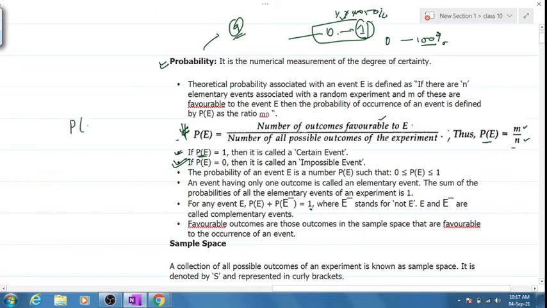Remember one thing, if I say that the probability of A is 1 by 2, supposing A is the event of coming to school, if P of A is equal to 1 by 2, then P of A dash will be equal to 1 minus 1 by 2, which is also 1 by 2. A dash means not coming to school.